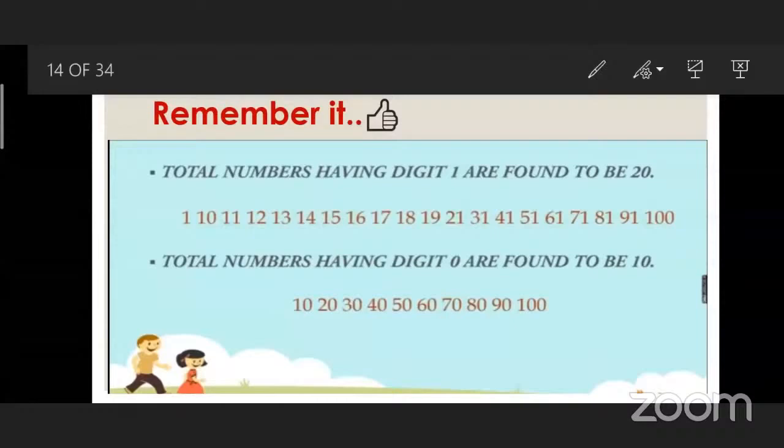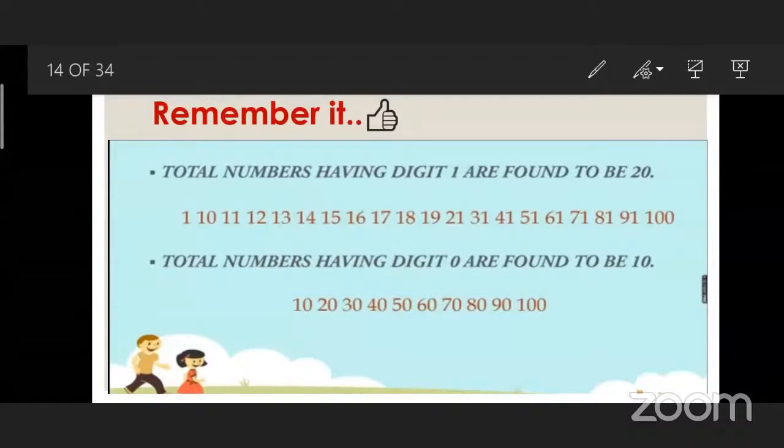Total numbers having digit 0 are found to be 10: 10, 20, 30, 40, 50, 60, 70, 80, 90, 100. Yes, very good. Correct your mistake: it's not "area", it's "are". Total numbers having digit 1 are found to be 20.